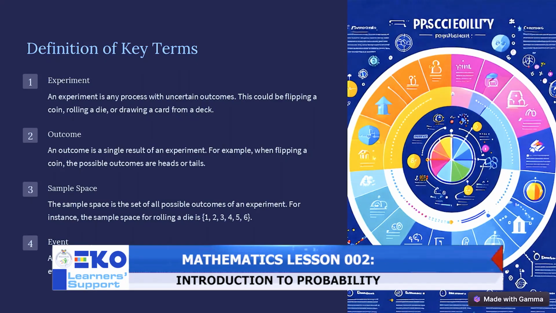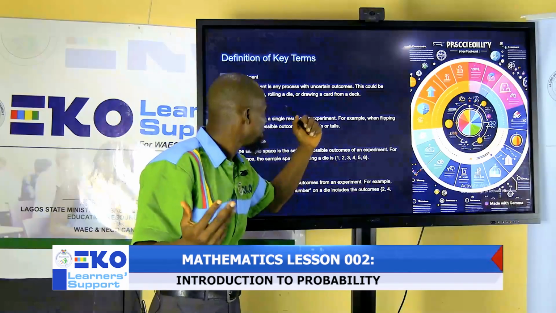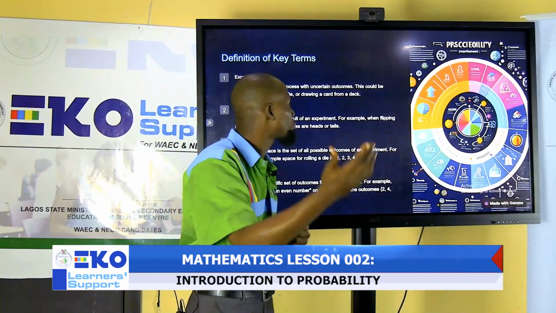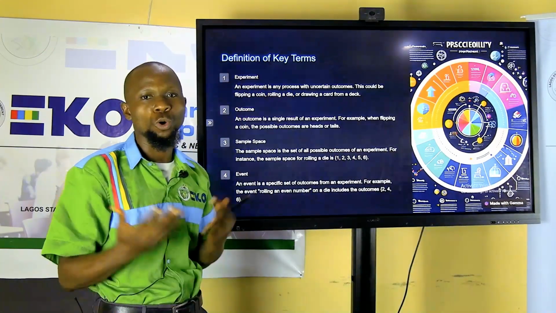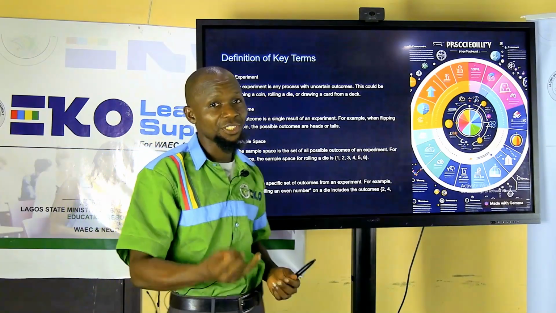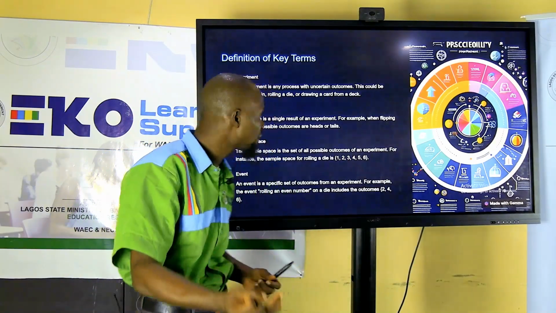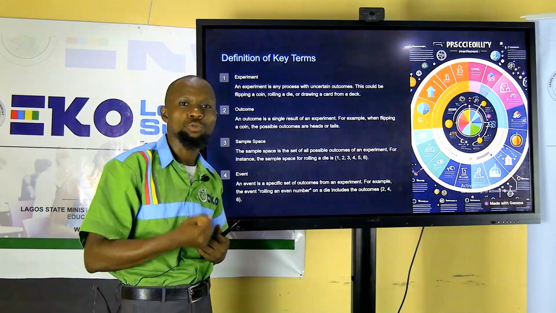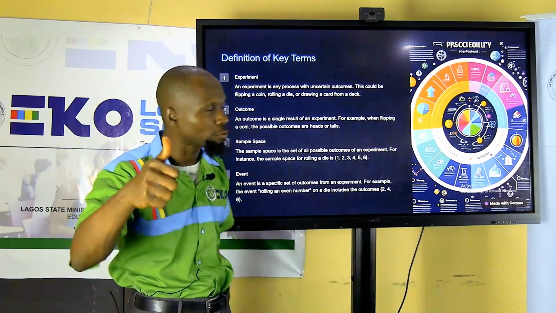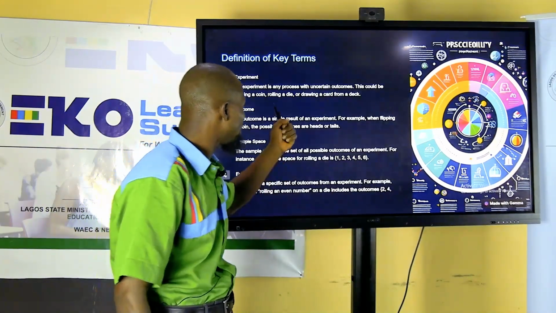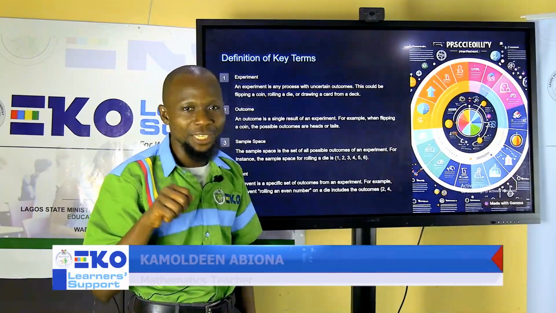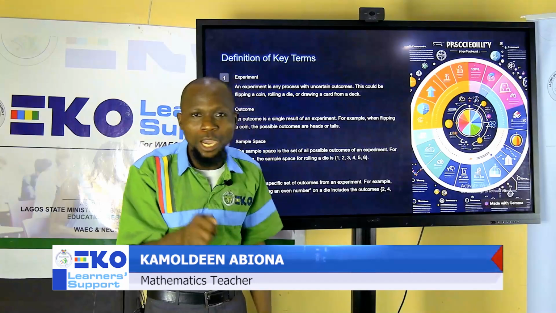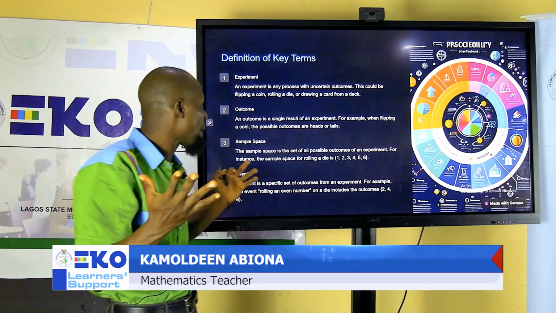So this could be flipping a coin, rolling a die, drawing a card. You see, when you toss a coin, we are not sure of what will actually appear. Is it a tail? Is it a head? The same thing applies to rolling a die. We are not sure. Is it 2 that will appear or 5 or so? And the same thing as drawing a card. So that is why we say an experiment is a process with uncertain outcomes. We are not sure of what will appear.